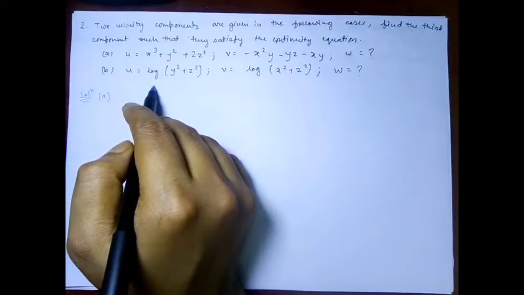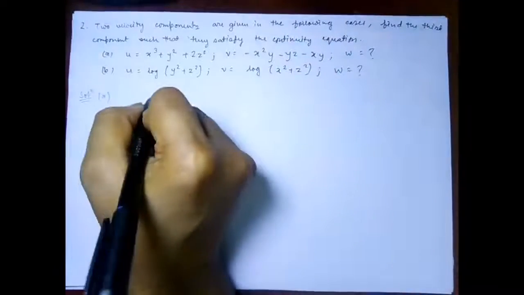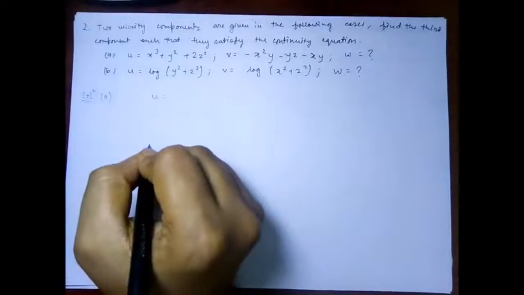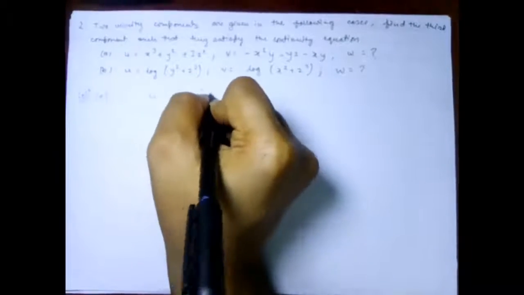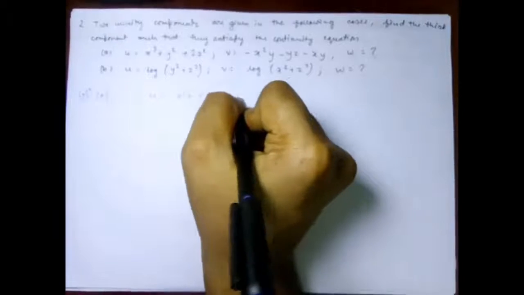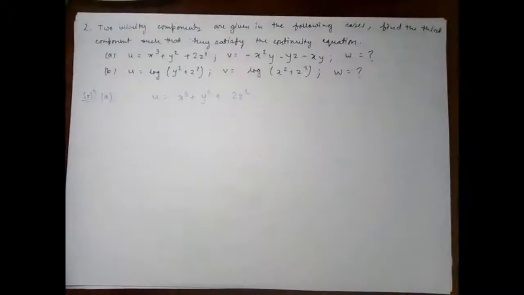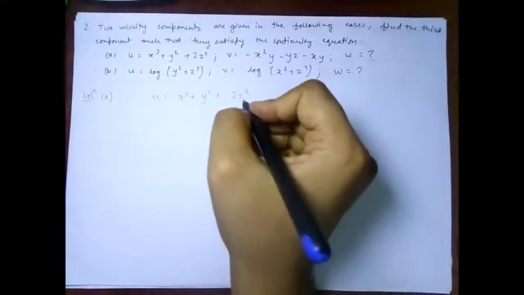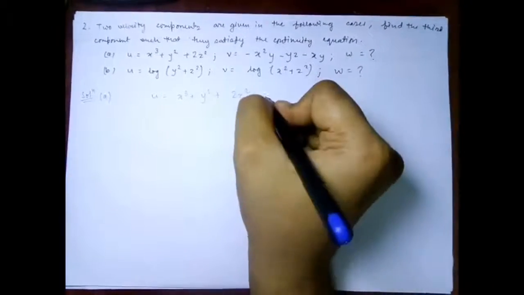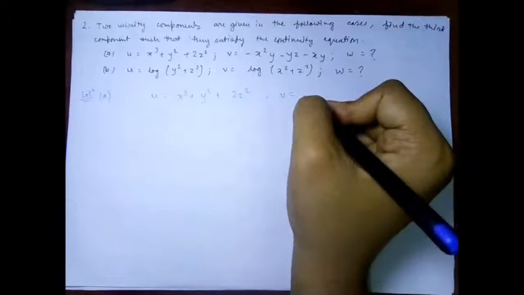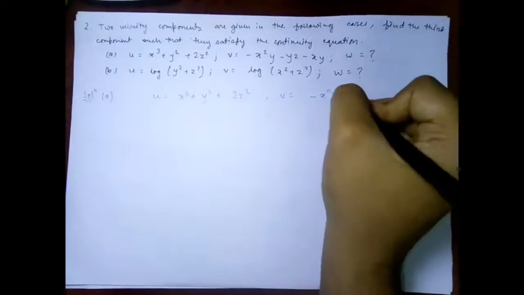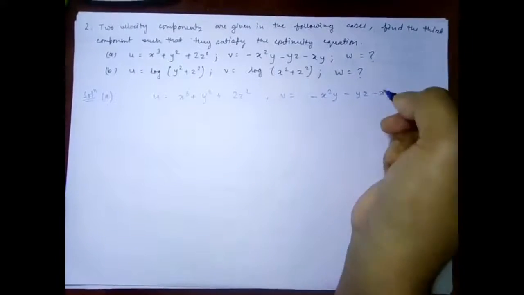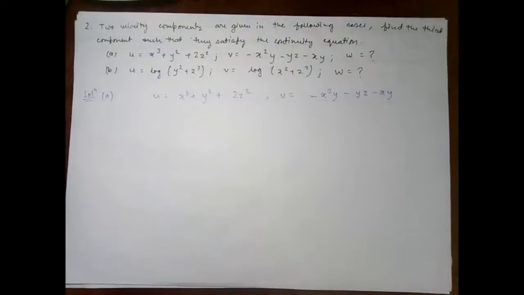That is, here we are given u is equal to x cube plus y square plus 2z square, and v is equal to minus x square y minus yz minus xy. We are asked to find w, the third component.